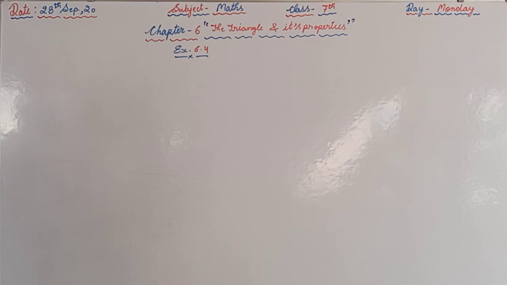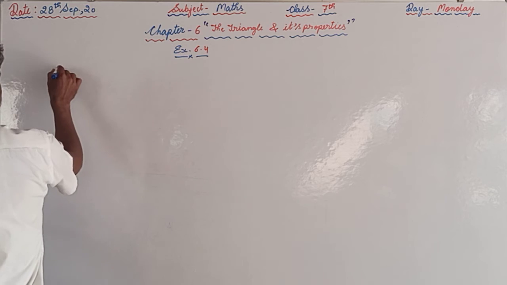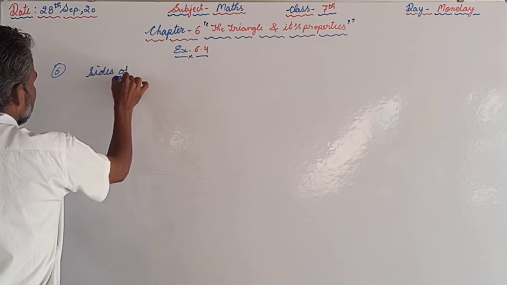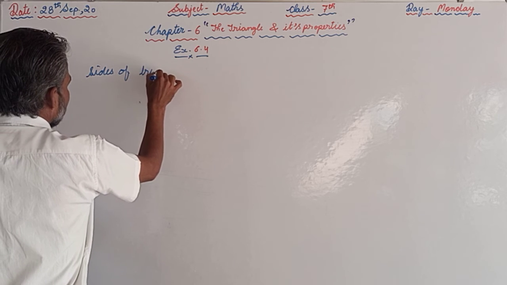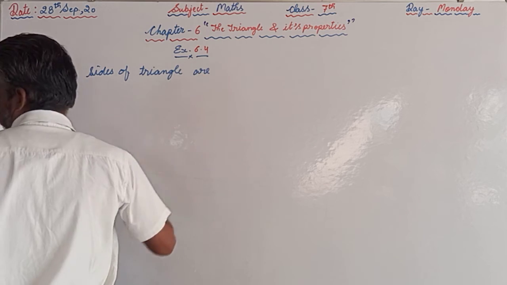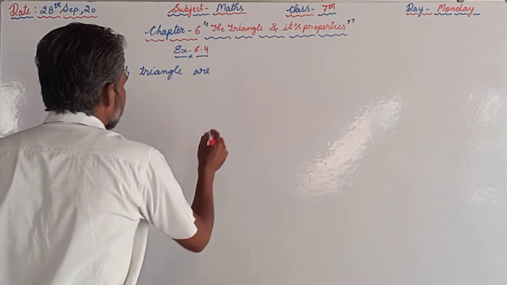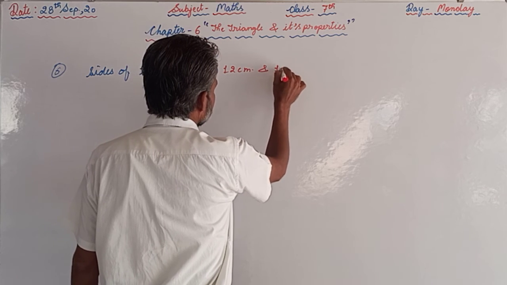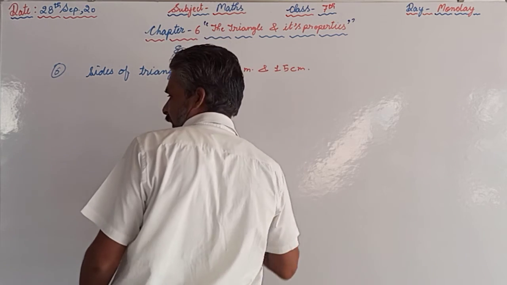In question number 6, the lengths of two sides of a triangle are 12 centimeters and 15 centimeters. Between what two measures should the length of the third side fall? Two sides of the triangle are given: 12 centimeters and 15 centimeters.